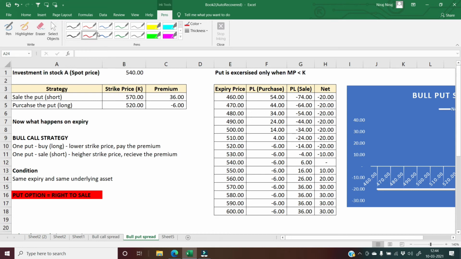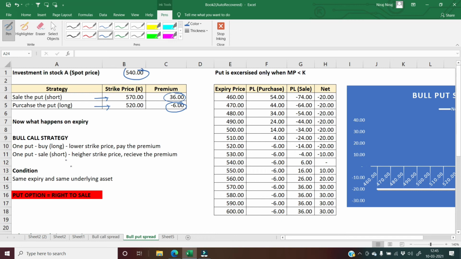So say in this example, you have a share which is quoted right now at 540. There is a strike price of 570 available. You sell it at 570, and you purchase the put at 520. For purchasing the put, you pay a premium of rupees 6. That is a loss for you. And for selling the particular share, you receive a premium of rupees 36.